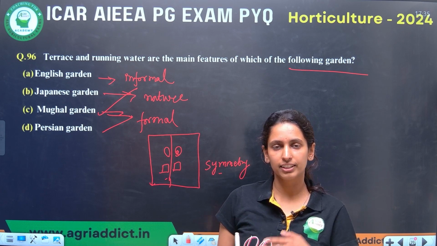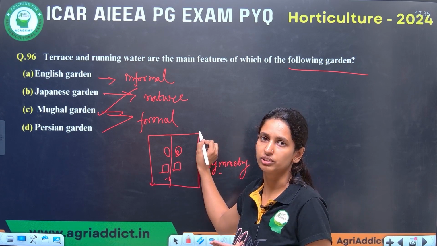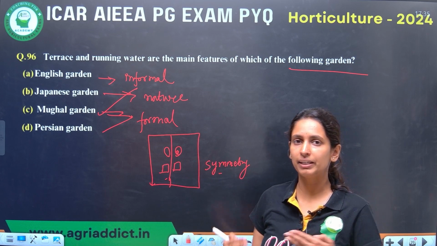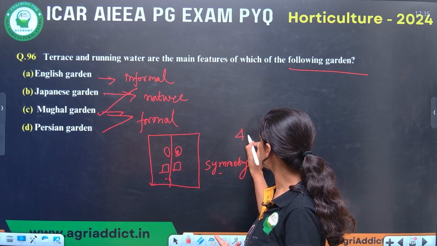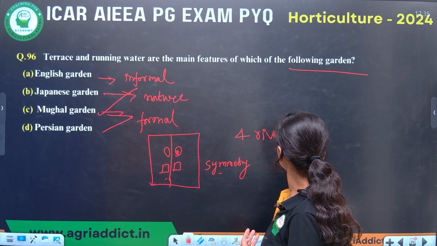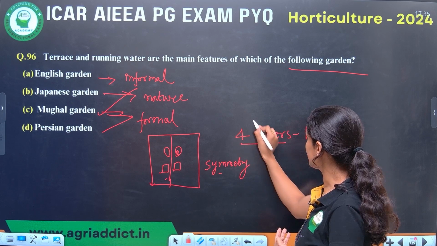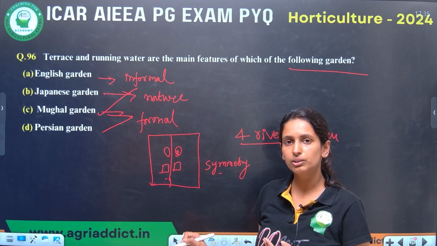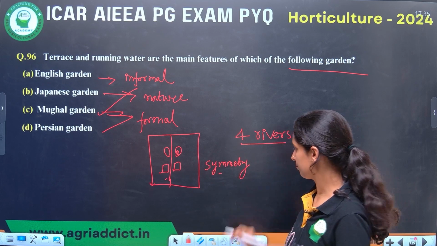Then they will be having high walls, and thirdly the perennial river source, because they believe they mimic the heaven. Four rivers. Concept of heaven. Four perennial rivers. And also you can observe the different formal features in the Mughal garden.